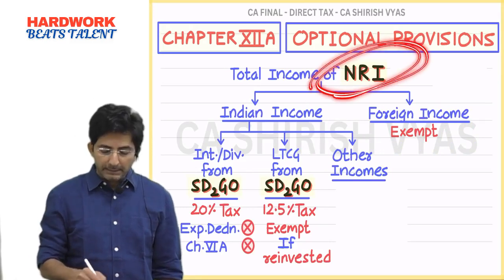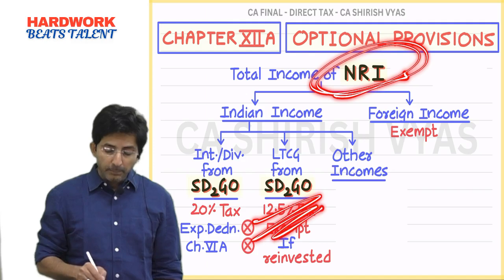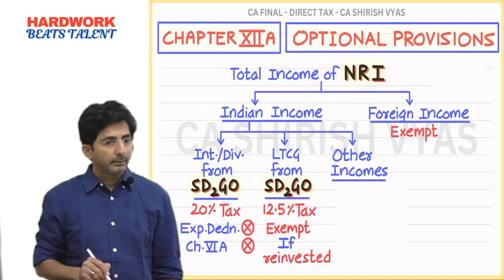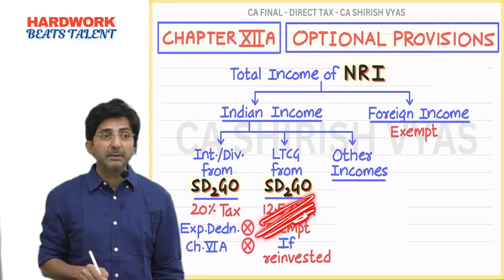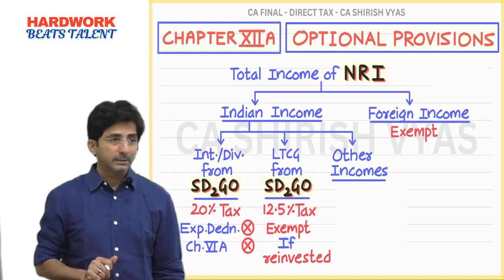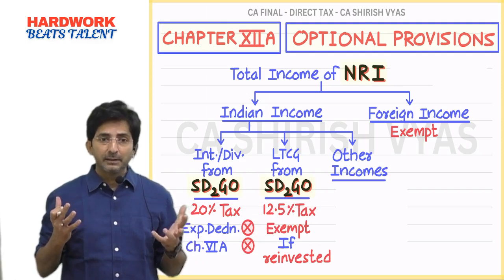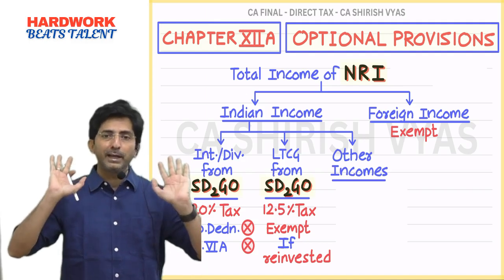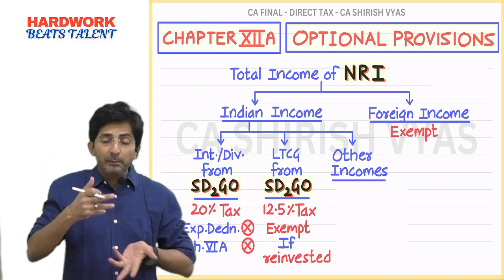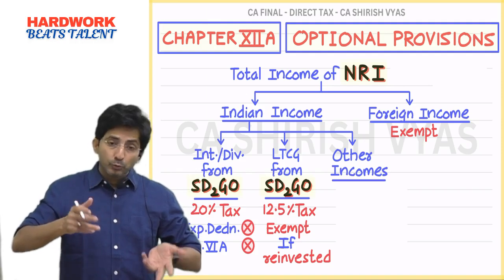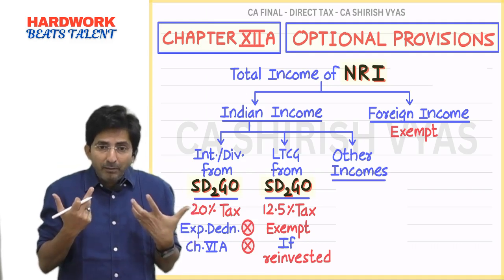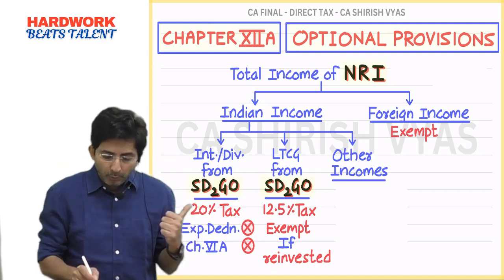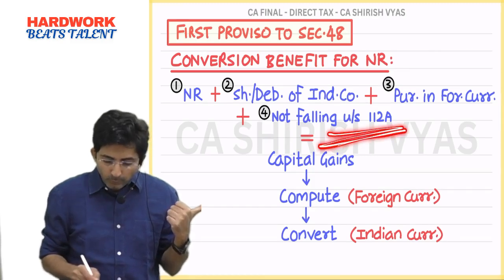Means here NRI is allowed conversion benefit if he wants. This is one benefit I am saying. See, although you are not getting the STT benefit, which STT benefit? Exemption of 1,25,000. See, when you pay STT, there is one good attraction. Your long-term gain up to 1,25,000 is exempt, na? Plus you get the benefit of grandfathering, remember? So those benefits you are not getting. That is disappointing. But feel good about conversion benefit. Because see, whenever you lose 112A benefit,